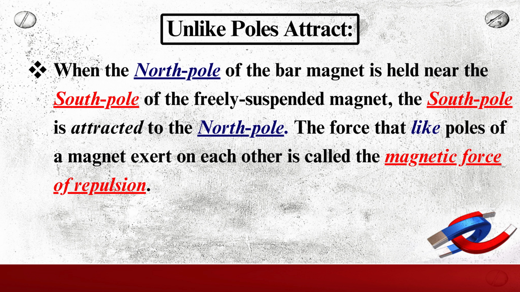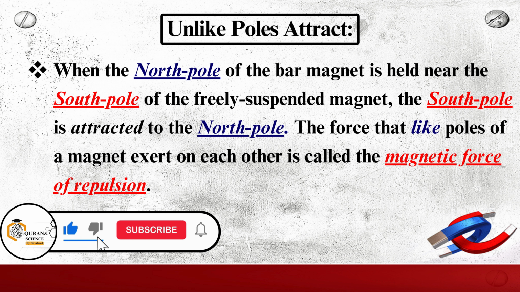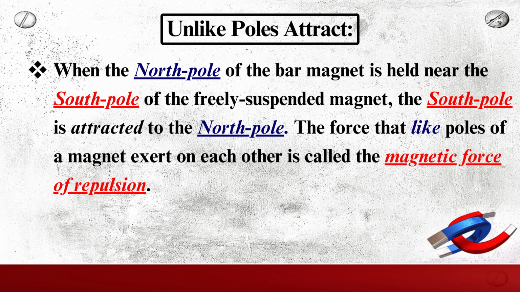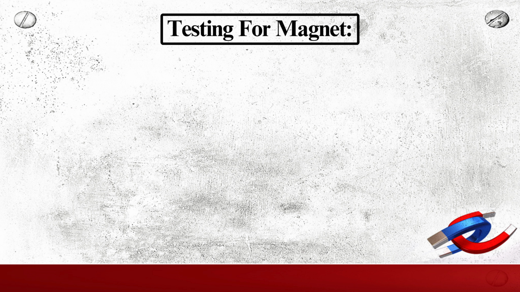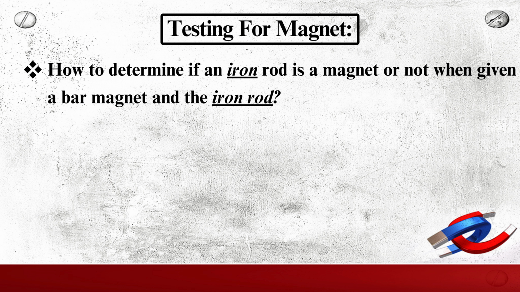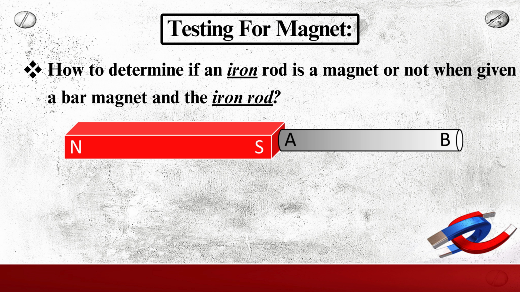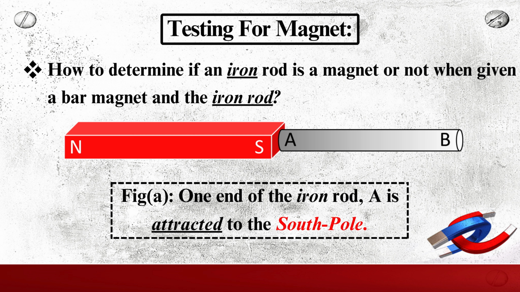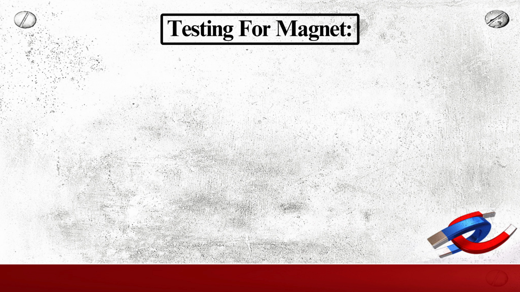When the north pole of the bar magnet is held near the south pole of the freely suspended magnet, the south pole is attracted to the north pole. The force that like poles of the magnets exert on each other is called the magnetic force of repulsion. Testing for magnet. How to determine if an iron rod is a magnet or not when given a bar magnet and the iron rod. In this figure you can see one end of the iron rod, A, is attracted to the south pole.